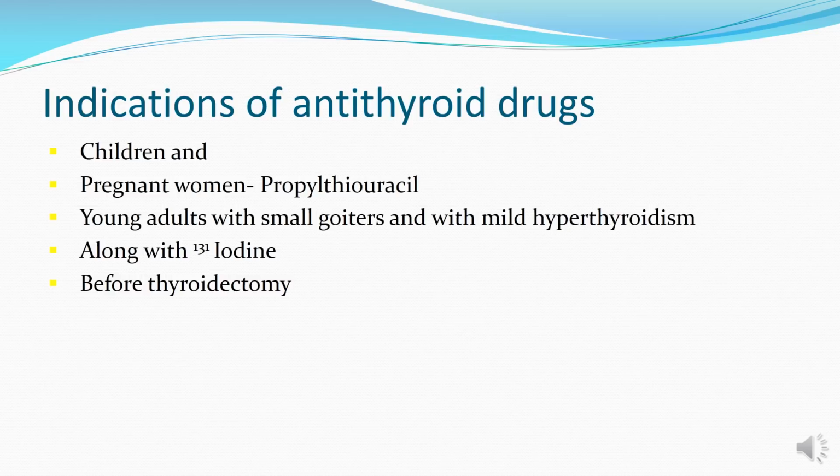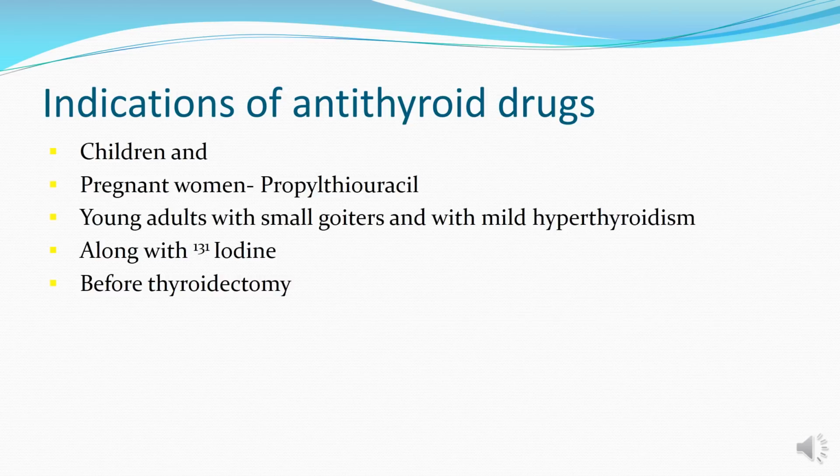Methimazole and carbimazole can also cross the placental barrier and cause fetal hypothyroidism. Therefore, the only option for pregnant women is propylthiouracil, which does not cross the placental barrier and will not cause cretinism or fetal hypothyroidism.